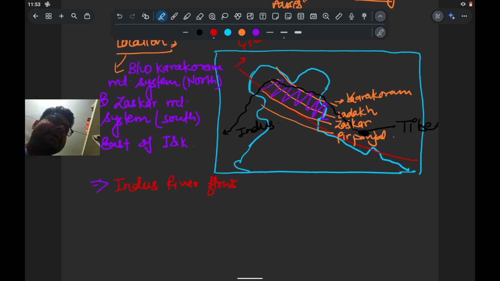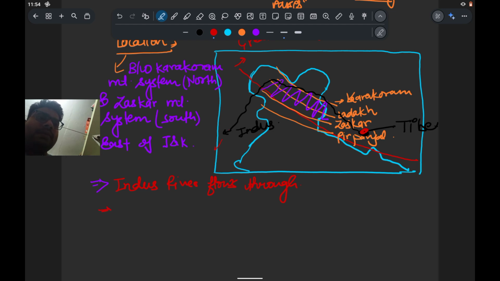The Indus River originates in the Tibet region, and from Tibet the river flows towards the west, and in the areas of Ladakh and Gilgit-Baltistan of PoK, it flows through Pakistan and meets the Arabian Sea.